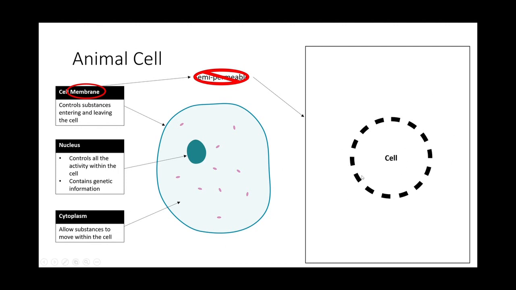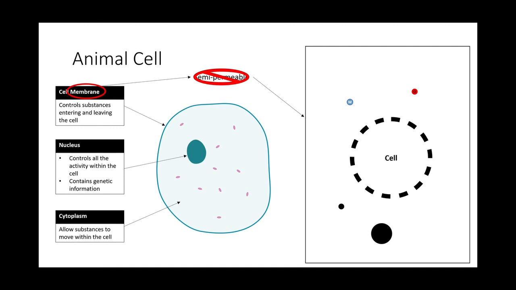For example, if you zoom in far enough, you realize that actually there are some gaps in between the cells. Of course, it's not so big, but I drew it so it's easier to explain. So this is how a cell looks like. This is the cell. The outside is just its environment where substances flow. Now, as I was saying, there will be some substances outside of the cell, and they will try to go into the cell. So the cell membrane will try to stop them for certain parts.